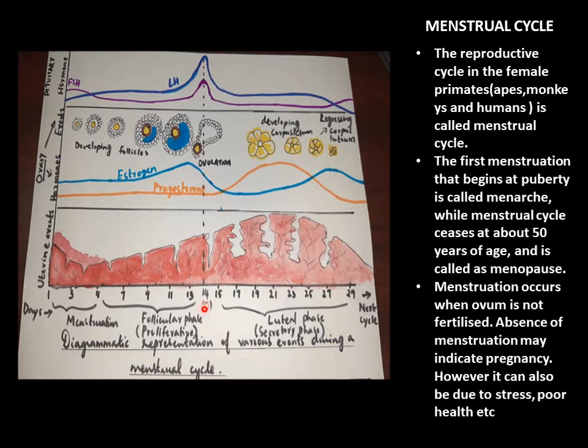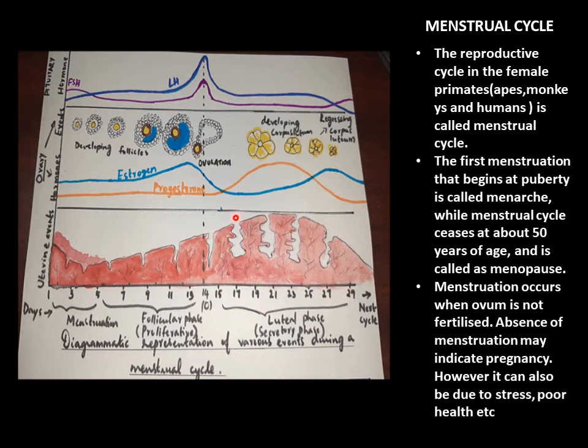Now, the 14th day of the menstrual cycle is regarded as the ovulation day. During that day, because of the LH surge and the rise in follicle stimulating hormone, the Graafian follicle will rupture, releasing the secondary oocyte. Then comes the luteal phase. The luteal phase extends from day 15 to the rest of the cycle, that is 28 days.